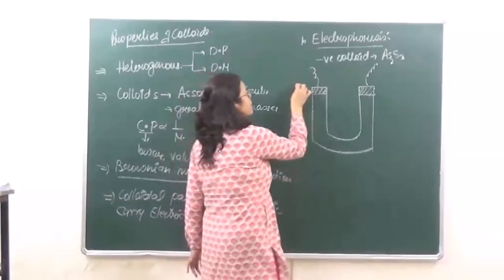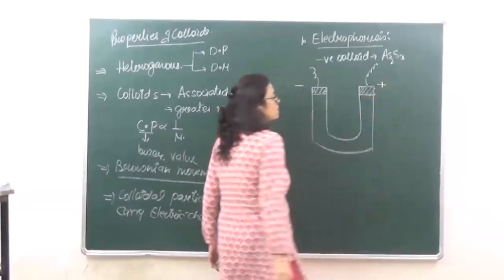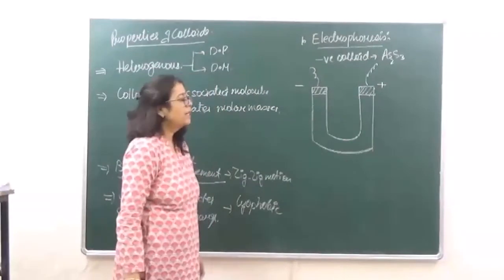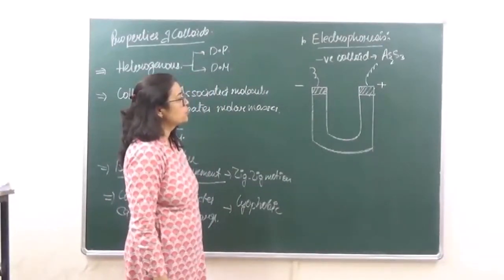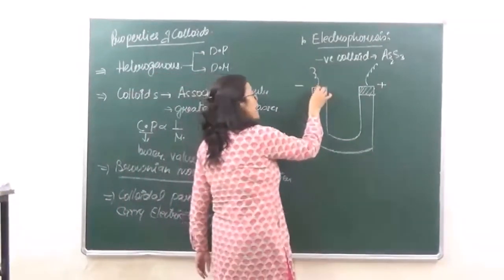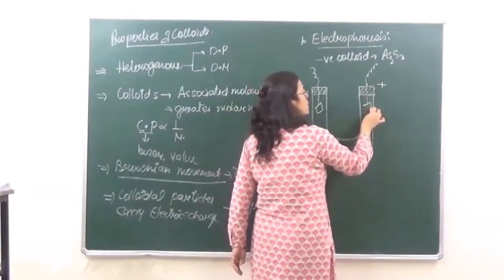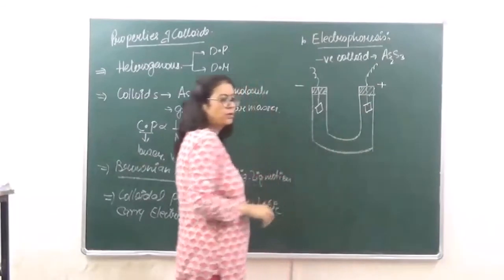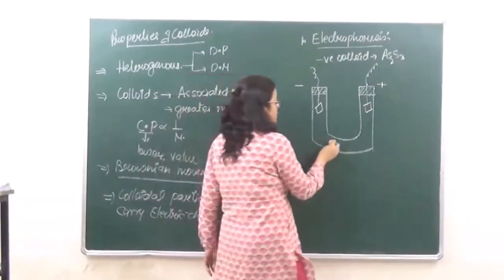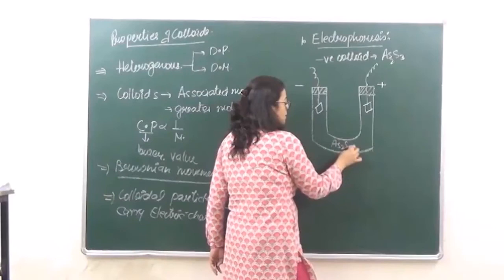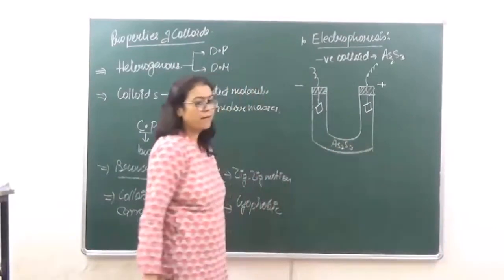Let's say this is the negative terminal and this is the positive terminal of the electric field. Now we have taken the colloidal solution in this, and this has two strips of electrodes. Inside this we have taken a colloid which is arsenic sulfide.